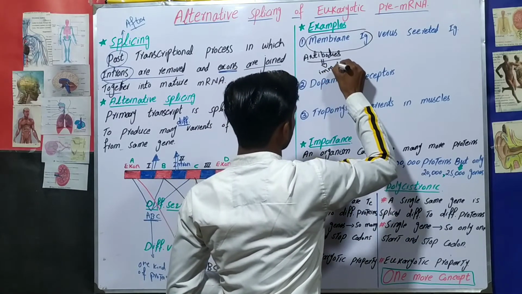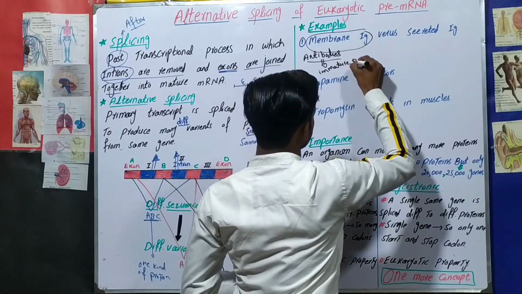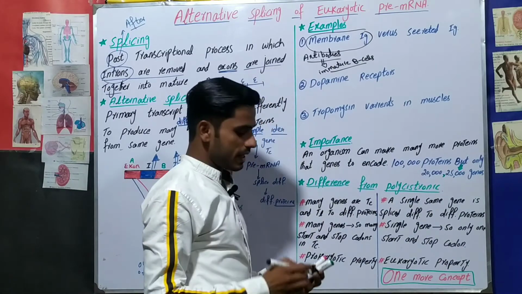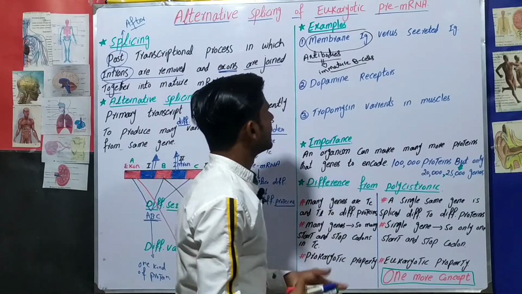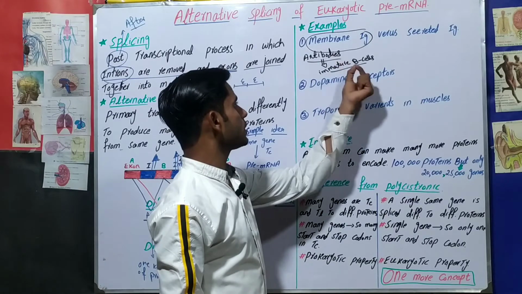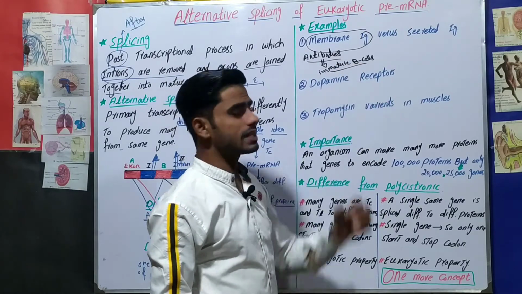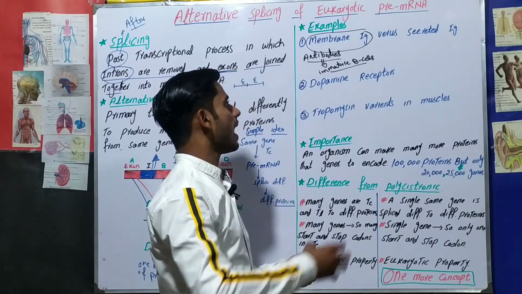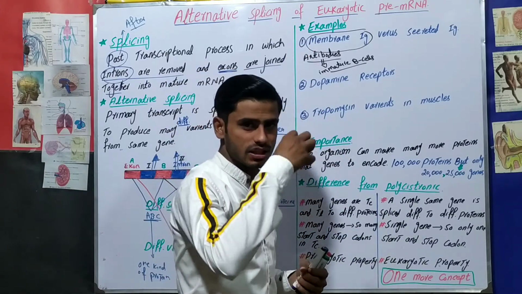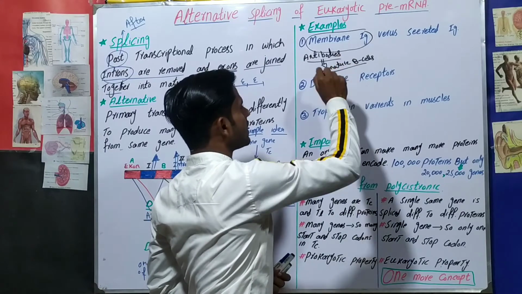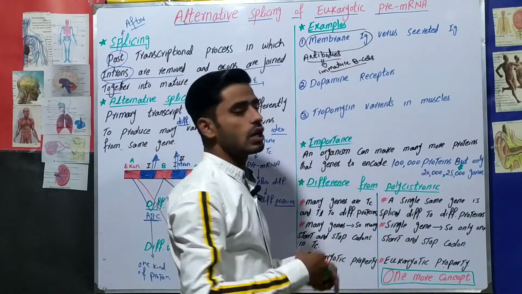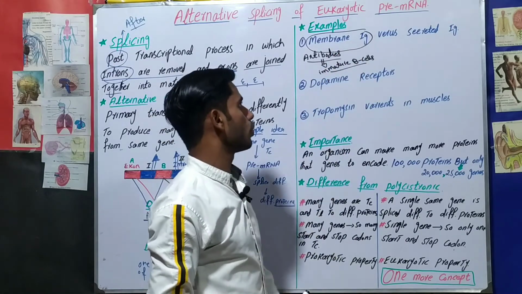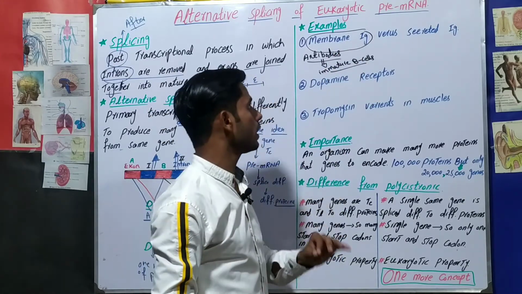immature B cells. So these are the antibodies which are produced by immature B cells and present on the surface of immature B cells, and when any foreign body, any foreign antigen comes, then these antibodies produced by immature B cells regulate the immune response. So this was about membrane immunoglobulins.